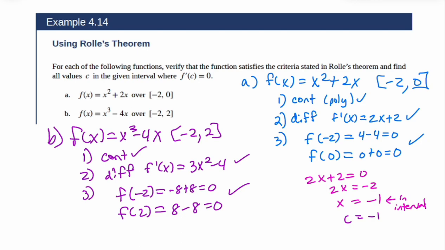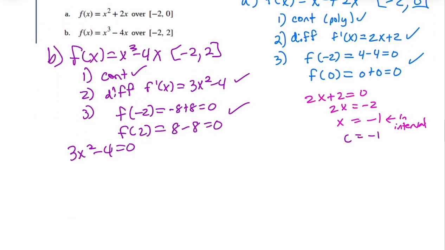So let's find f prime of c. We're going to take our derivative, 3x squared minus 4, and we're going to set it equal to 0. Now, to solve that, there's lots of ways you can factor it, but you've got to use square roots.